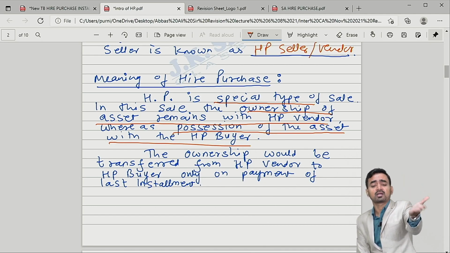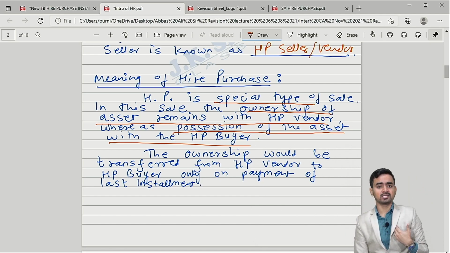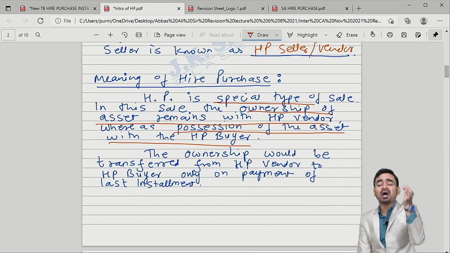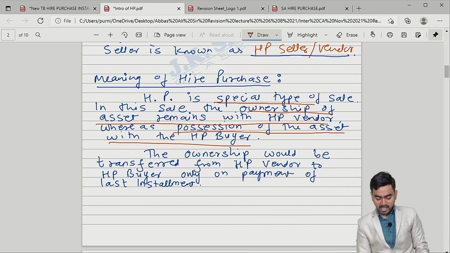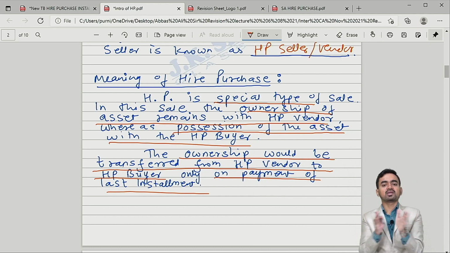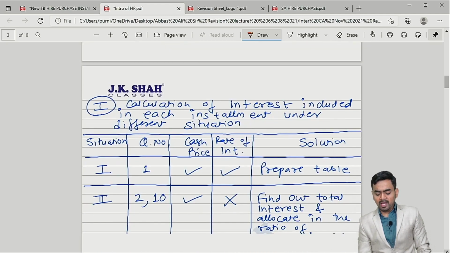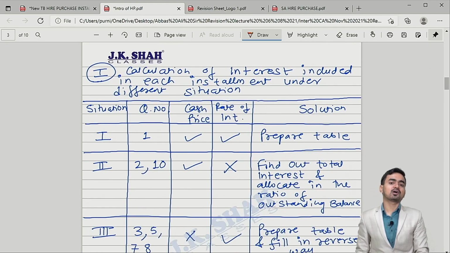Produce the product, sell in the market, generate the profit, and pay my installments. When you will pay last installment to me, the ownership would be transferred from vendor to buyer only on payment of last installment. Is it clear? So this unique case is known as what? Hire purchase system.